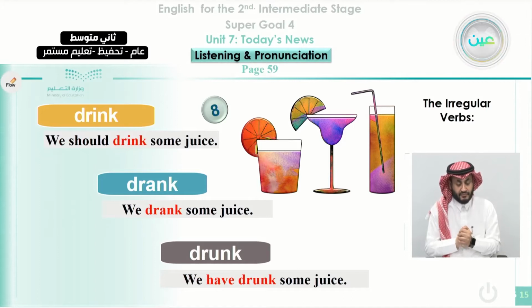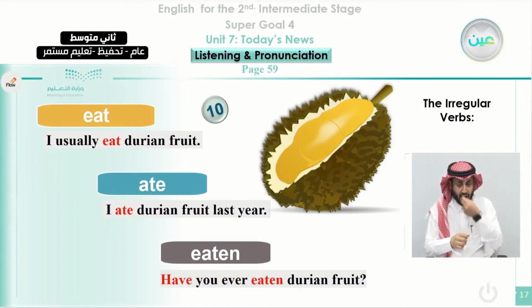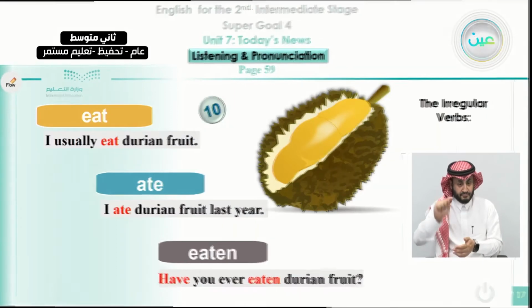Drink can be used in the past as drank and in the past participle as drunk. Drive can be used in the past as drove and the past participle driven. Eat can be used as ate and in the past participle can be used as eaten.